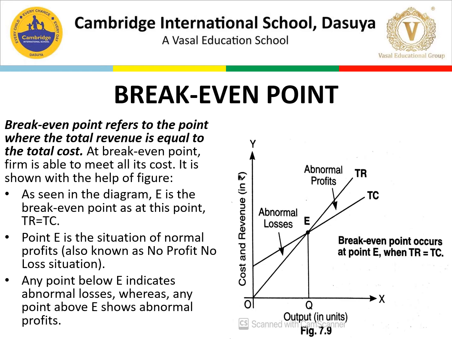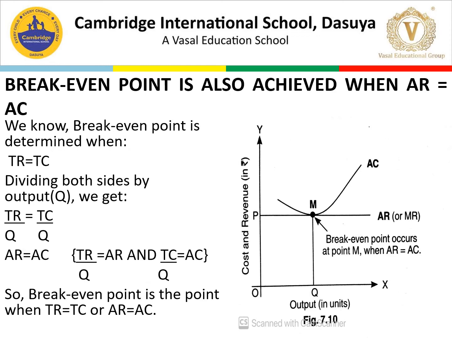Break-even point is also achieved when AR is equal to AC. If we divide TR by Q, that is units of output, and similarly divide TC by units of output, what we will get is AR and AC.